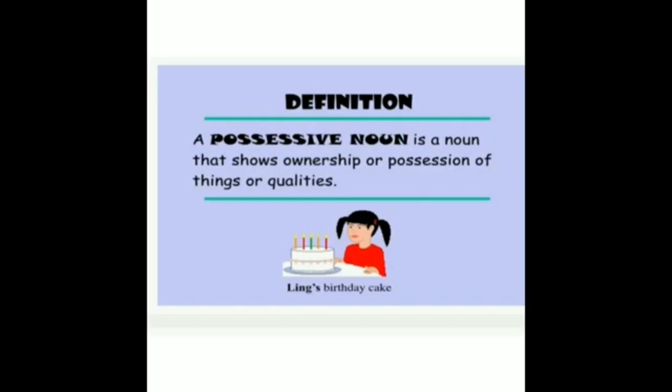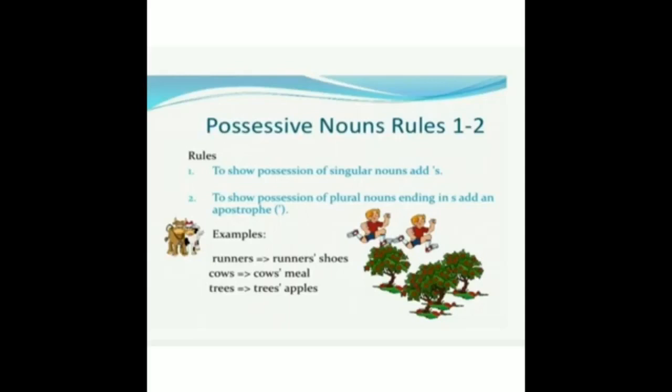Rule number 2: To show possession of plural nouns ending in s, add an apostrophe. If the plural nouns end in s, we add only an apostrophe to show the possession. See the example: runners, cows, trees, all ending in s. After that we only add an apostrophe to show the possession: runners' shoes, cows' meal, trees' apples.